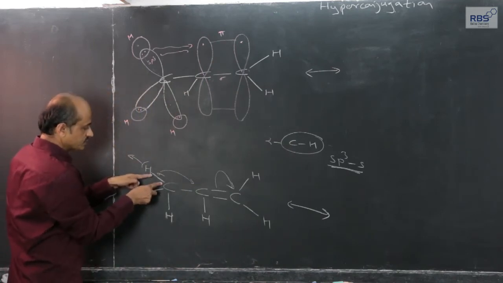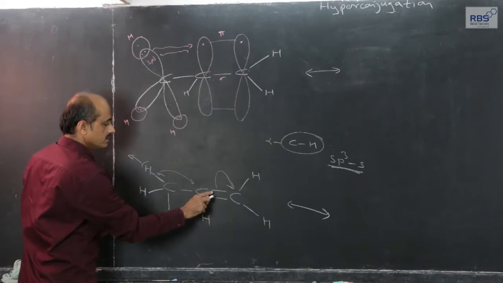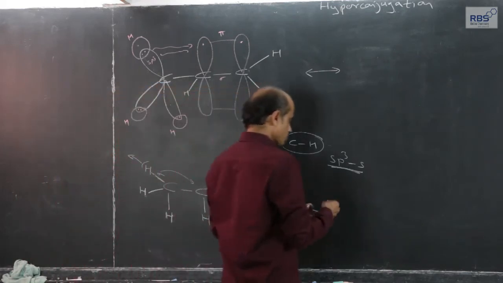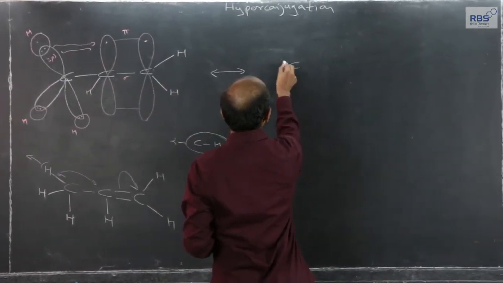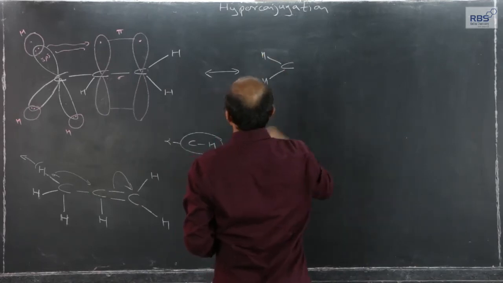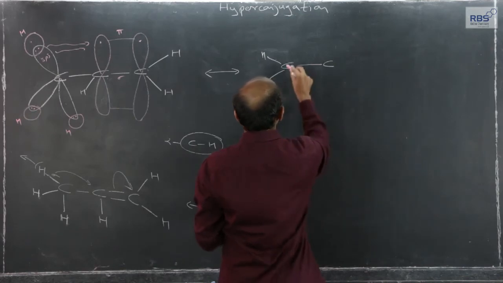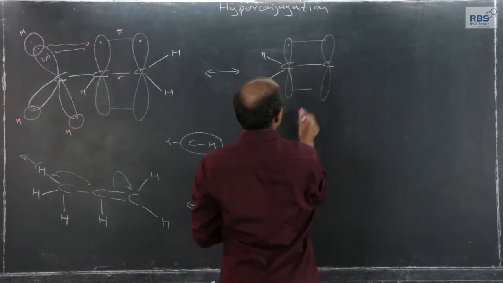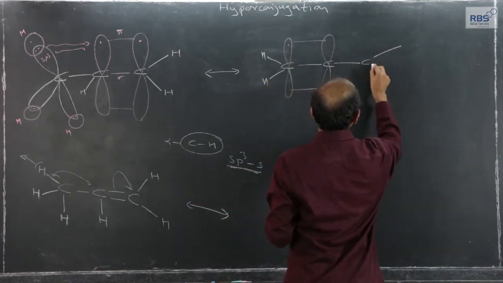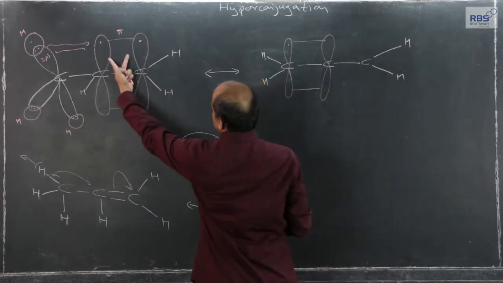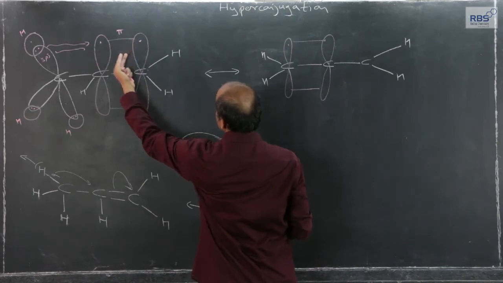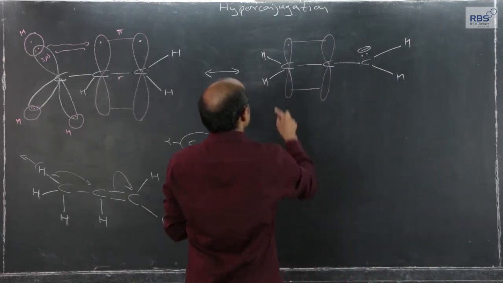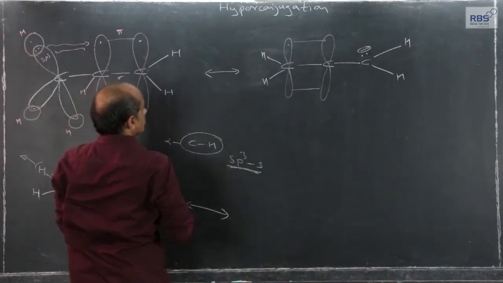So if it gets shared in a parallel way between these 2 carbon atoms, this pi electron pair gets transmitted to this carbon, resulting in a pi bond here, and the earlier pp parallel overlapping electron pair remains with this carbon, and the hydrogen now goes out in the form of H plus ions.